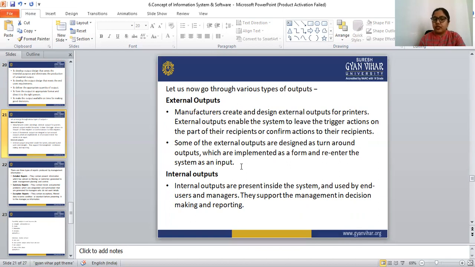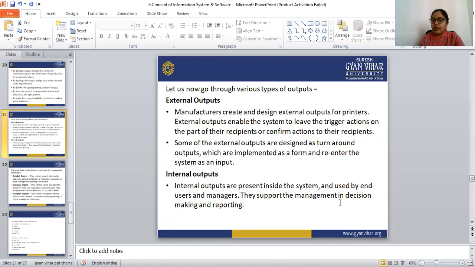Then the next output is the internal output. Internal outputs are present inside the system and are used by end users and the managers.